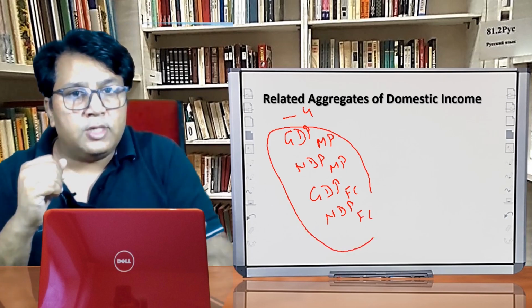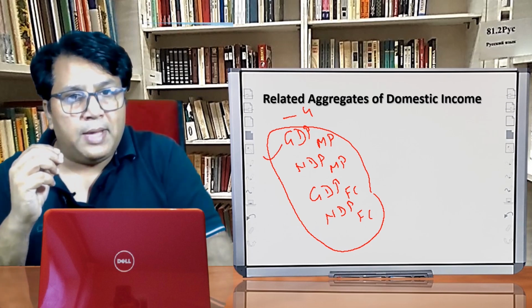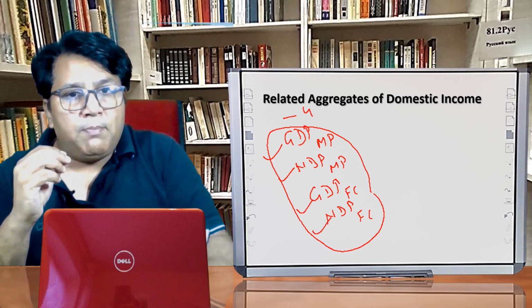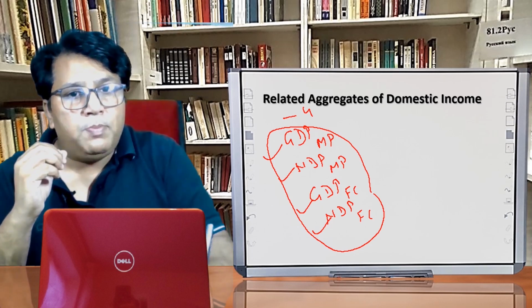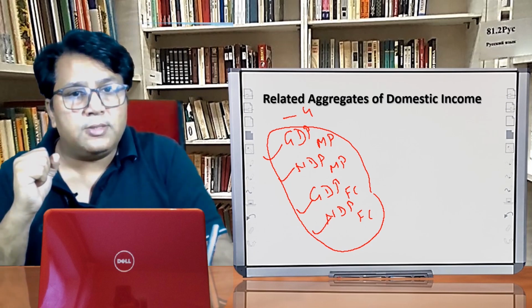So what are the aggregates of the domestic income? Domestic income is having four aggregates. The first one is GDP-MP. Second one is NDP-MP. Then GDP-FC. Then NDP-FC. GDP-MP means gross domestic product at market price. NDP-MP means net domestic product at market price.